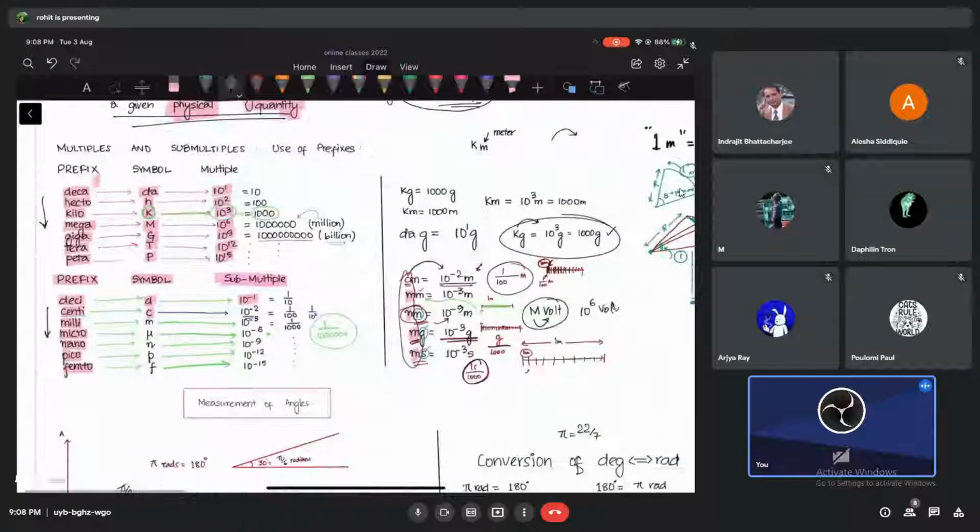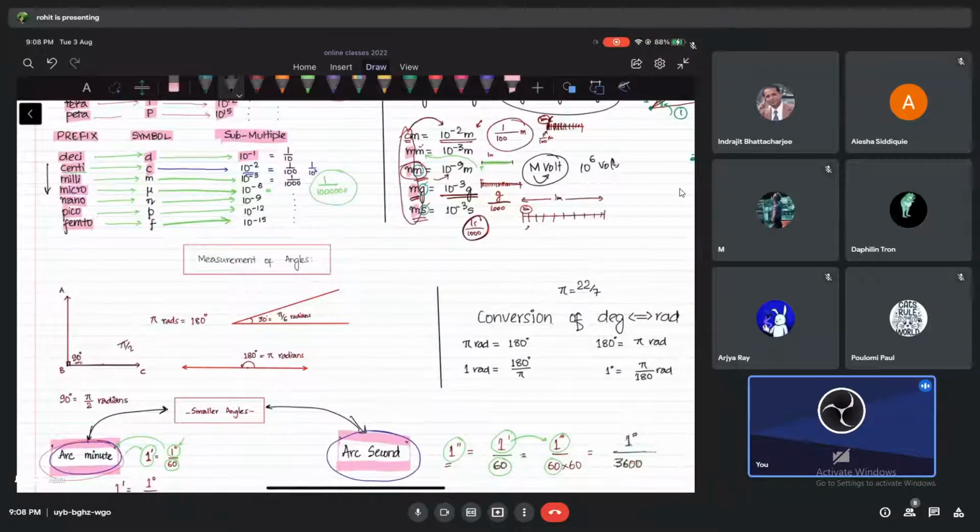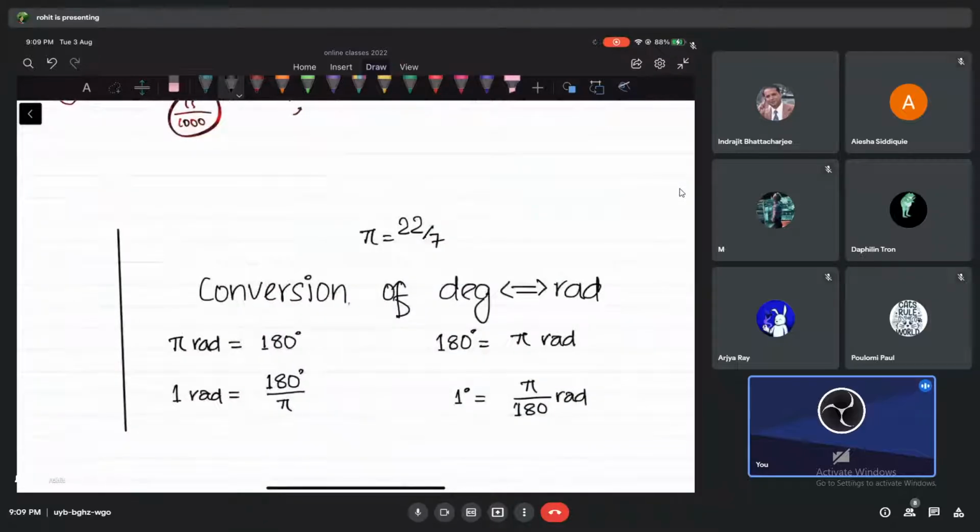Okay, so I will do like this. I will send you some questions for tomorrow. Please solve and send me. I think that's fine, no? That's fair, right? Yes, sir. Okay. So I will ask you to convert these things: degree into radians, radians into degrees, kilometer into meter, and all those things. Okay. So bye for today.